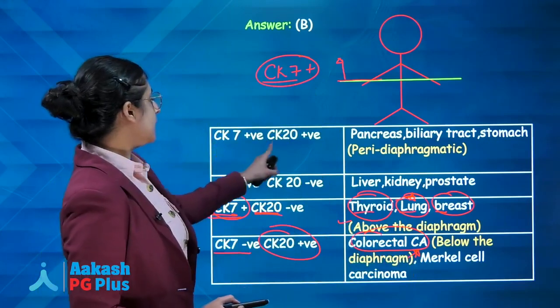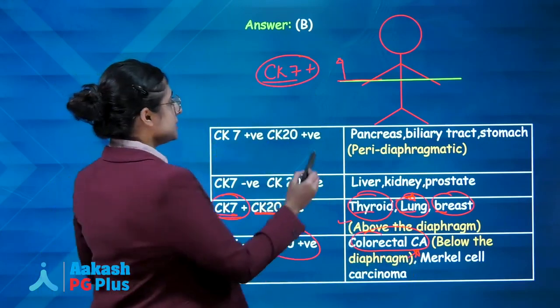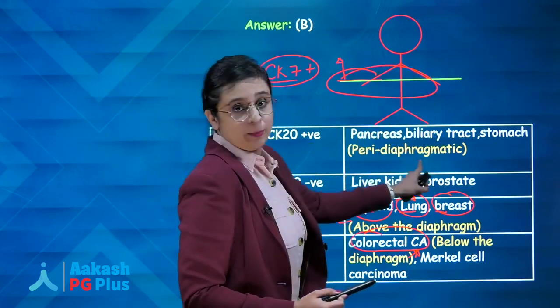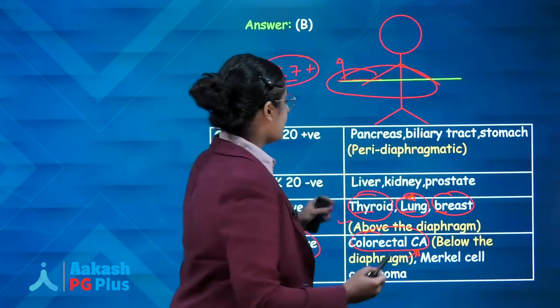Next, both CK7 and CK20 positive. Both CK7 and CK20 positive will be present peridiaphragmatic, around the diaphragm. What are the sites?